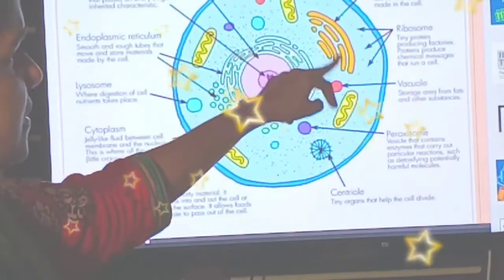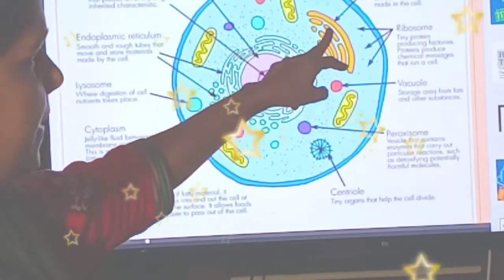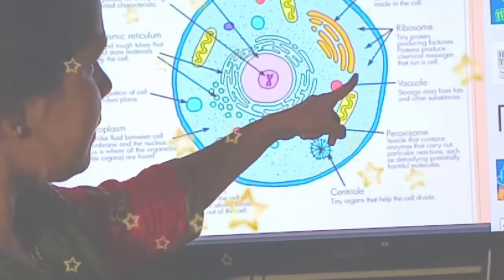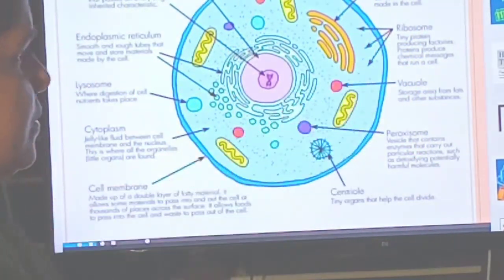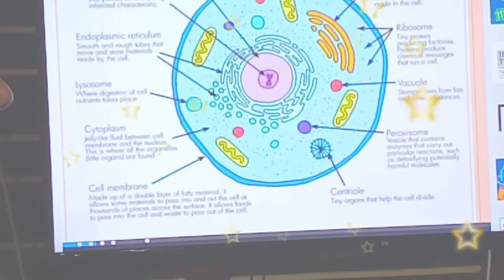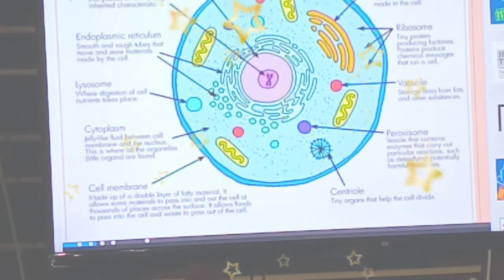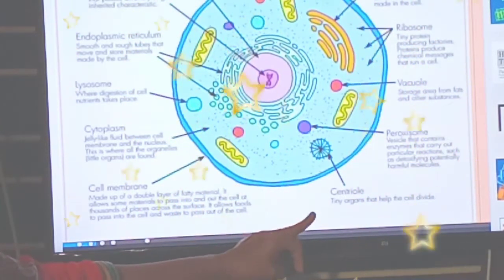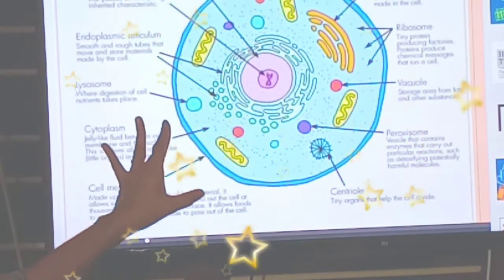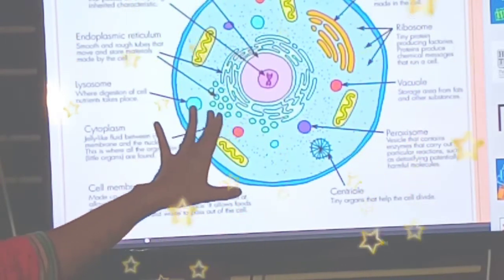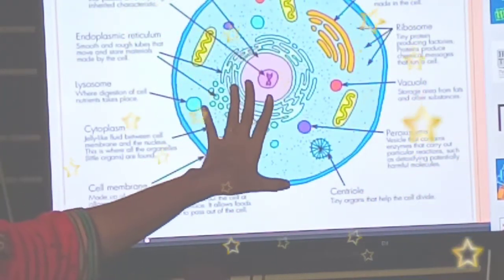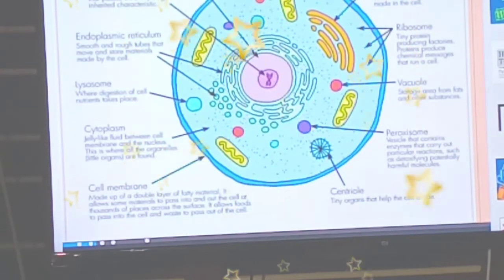Next one, this is Golgi apparatus. It collects, packs and distributes molecules made in the cell. Then ribosomes. They are tiny protein producing factories. And vacuole. Vacuole is a storage area of fat and other substances. Next one, centriole. Centriole helps in cell division. Next one, cytoplasm. Cytoplasm is a jelly-like fluid found inside the cell, and in cytoplasm, all cell organelles are embedded.